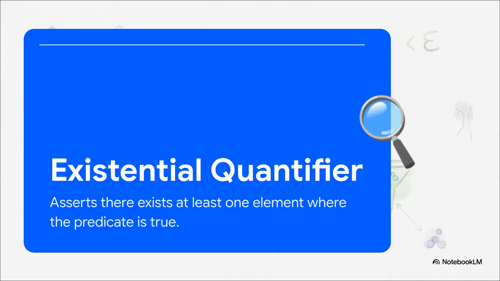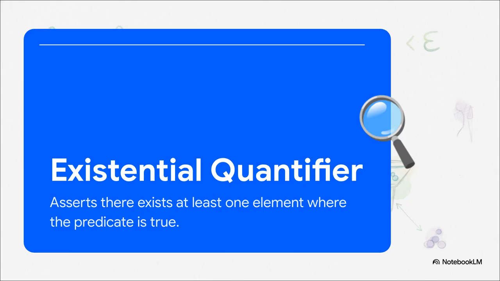So the universal quantifier's partner in crime is the existential quantifier, denoted by this backwards E. This one asserts that there exists at least one element X in the domain such that P of X is true. Whenever you see this symbol, you just read it as there is an x such that p of x, or even for some x, p of x. Just like before, you absolutely must define your domain. But here is the big difference.